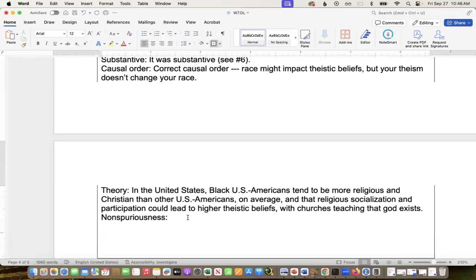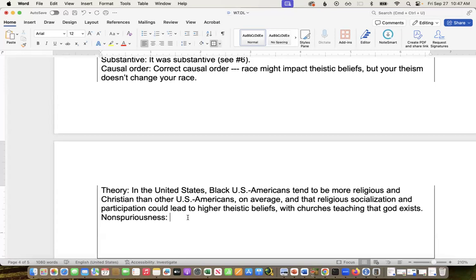If there were certain regions that had higher Black populations and higher theism, and certain regions that didn't, and you thought that region came before race, you could say, oh, it might be spurious, because actually the relationship is between region and theism, and race is part of what's mediating it. If it's something that comes in between, like church going, then that just explains the relationship but doesn't explain it away, right? That explains the mechanism by which race is impacting theism.